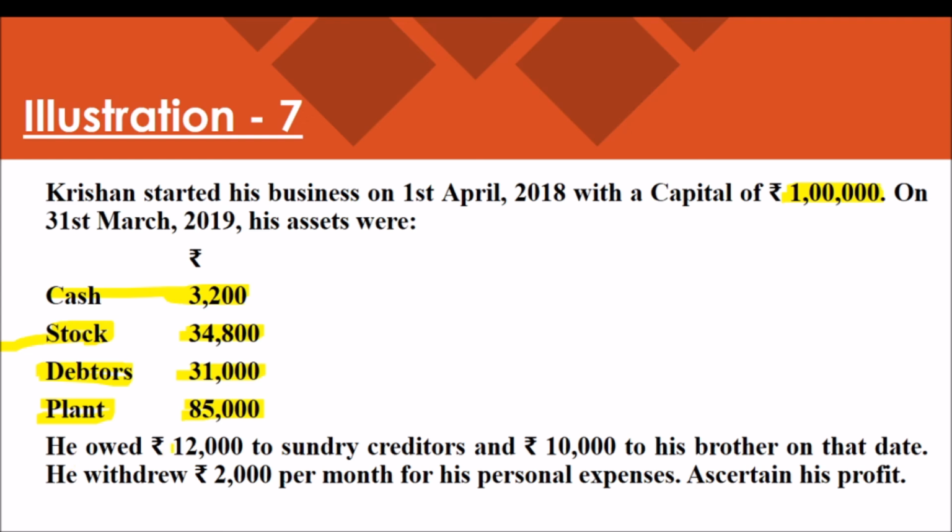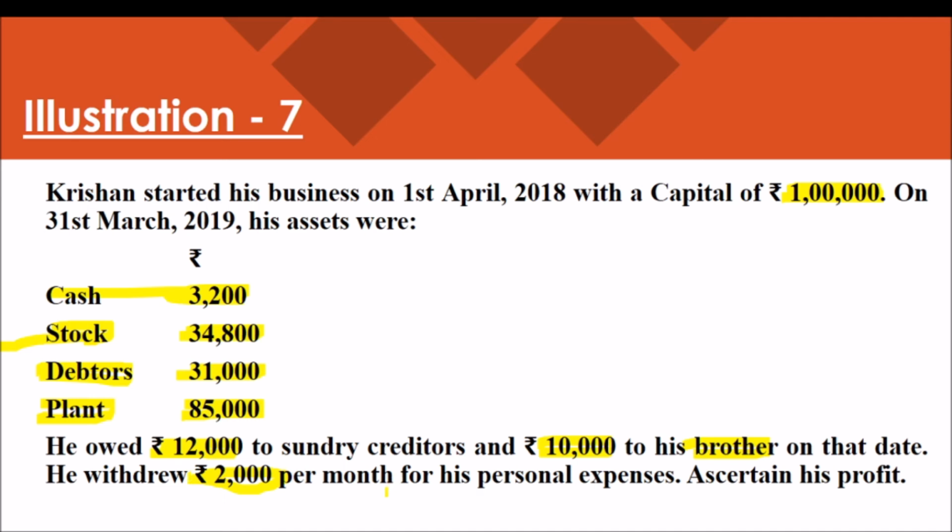He owed rupees 12,000 to sundry creditors and 10,000 to his brother. That also we have to take into account. He withdrew rupees 2,000 per month. Actually, we are preparing for the whole year.